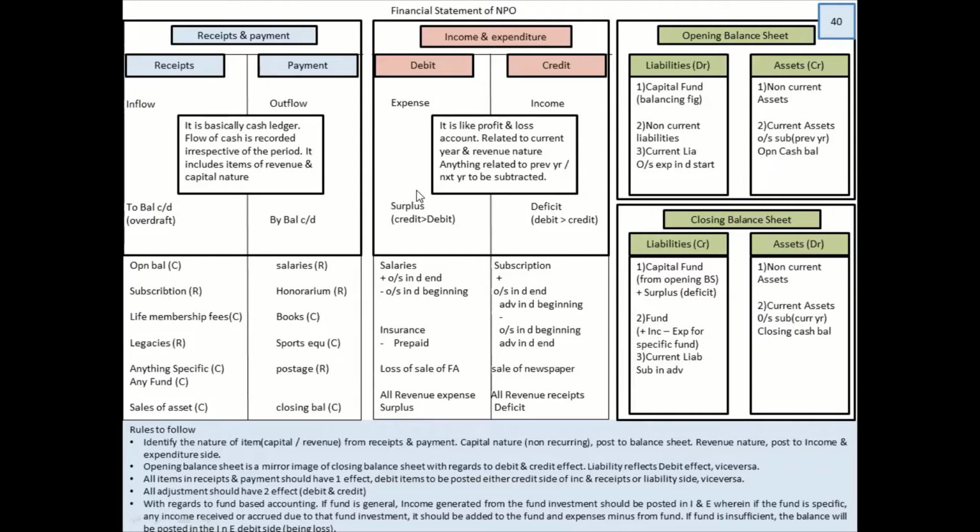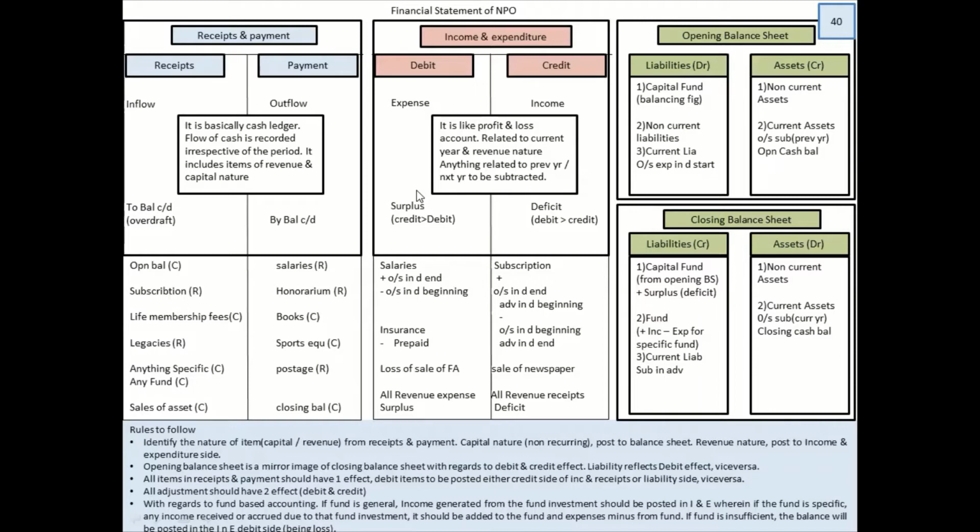All right. Now I'm going to tell you some small rules to follow, which will help you to do this sum. This chapter carries 11 marks. So we have to get 11 out of 11, right? So let's look into it. So how do we do? So let's read the blue column. Identify the nature of item, capital of or revenue from receipts and payment. Capital nature, balance sheet; revenue nature, income and expenditure.